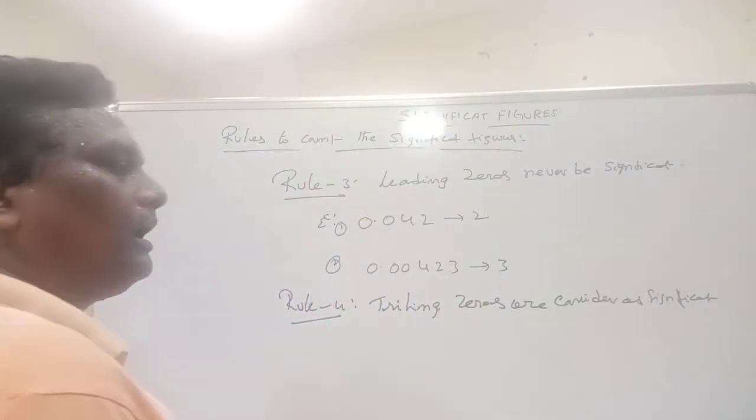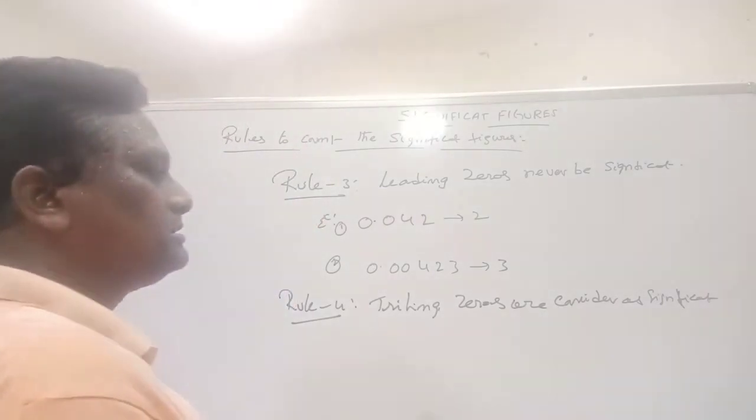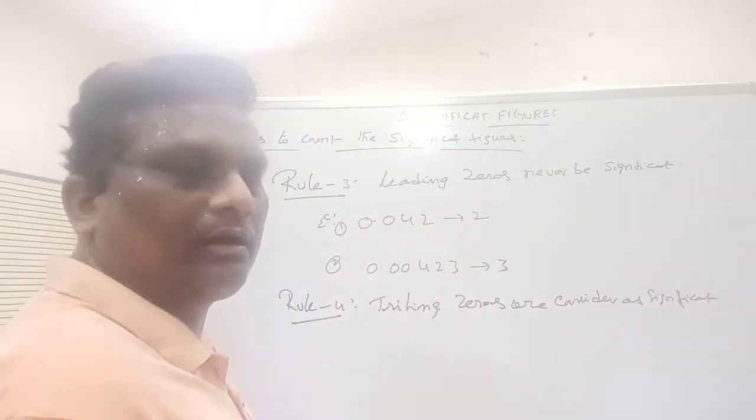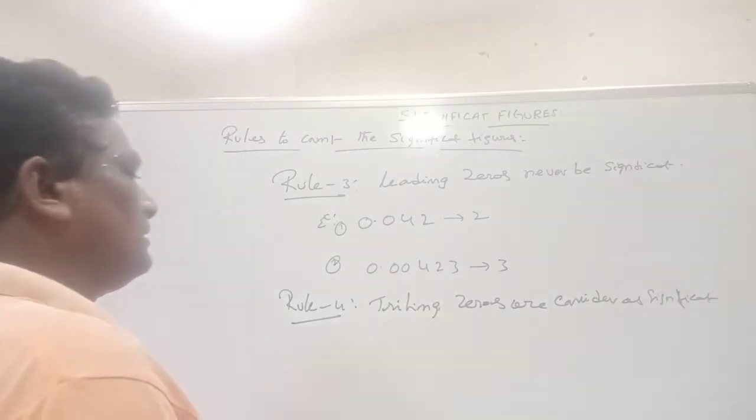Trailing zeros, or zeros that exist on the right side of the number, are considered as significant.